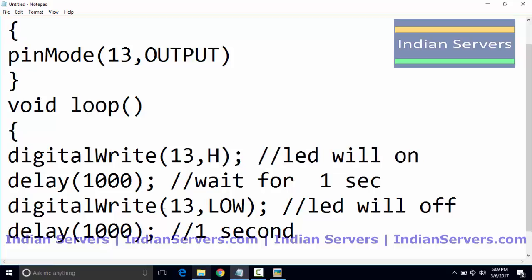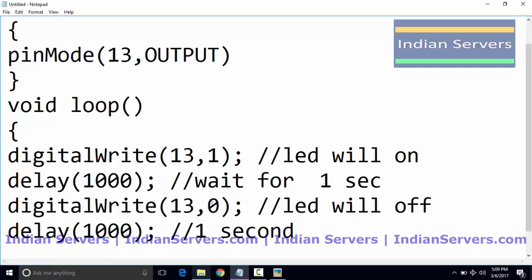This HIGH can be replaced with 1 and LOW can be replaced with 0. So here HIGH is nothing but 1 and LOW is nothing but 0.